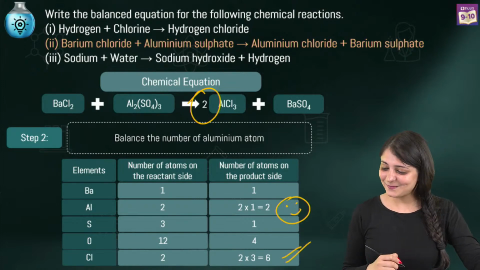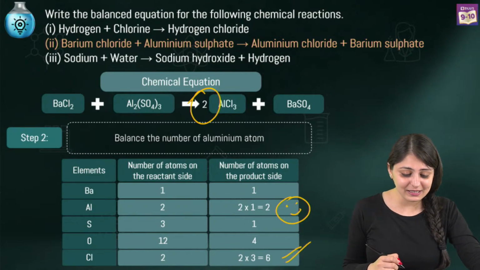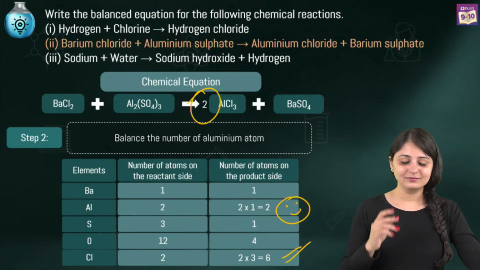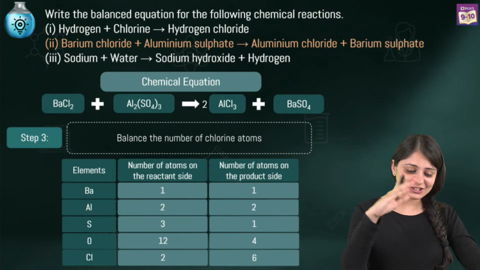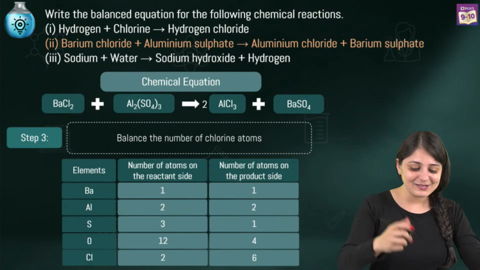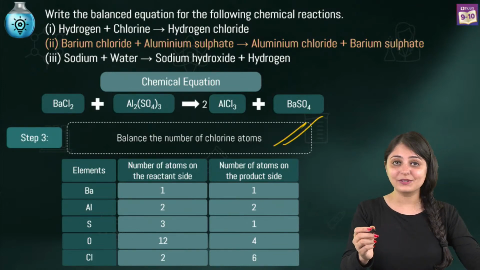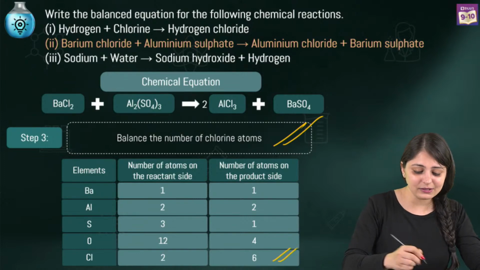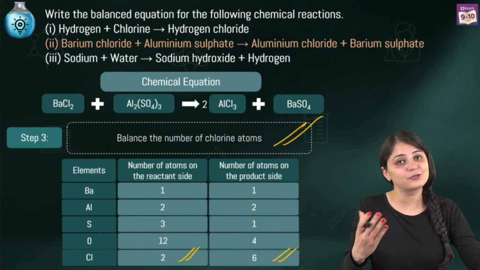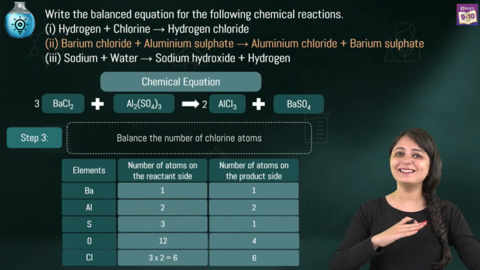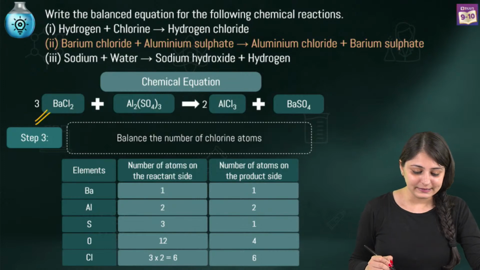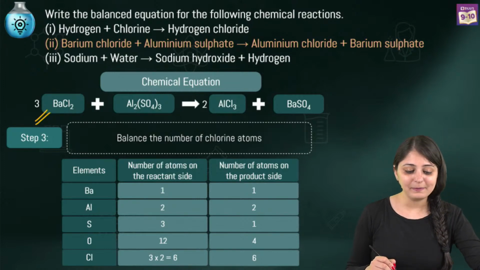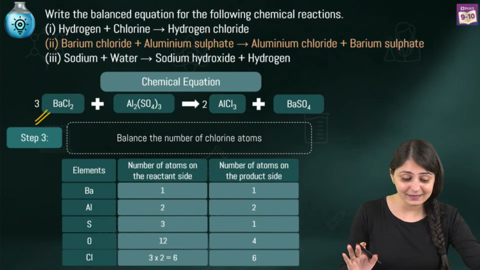So chlorine atoms have also changed in this, right? Now 2 on the reactant side, 6 on the product side. What do we have to do? We have to change it on the reactant side as well. So let's balance the number of chlorine atoms on the reactant side. You see a 6 on the product side, 2 on the reactant side. You just have to multiply by 3 to make it 6 on both the sides. So we have written a 3 over here. Now you can clearly see that by doing that, chlorine is happily balanced.